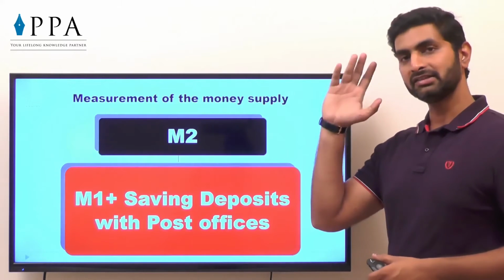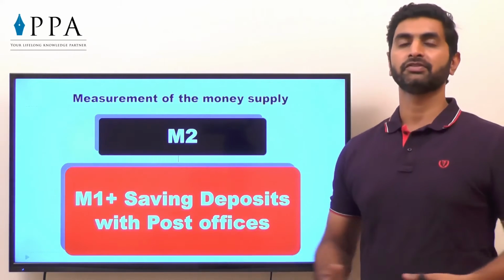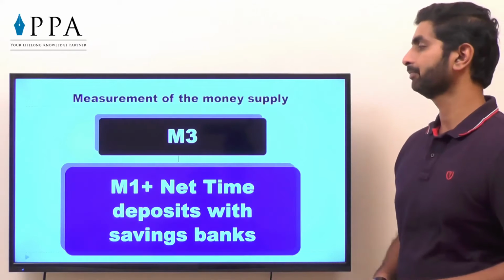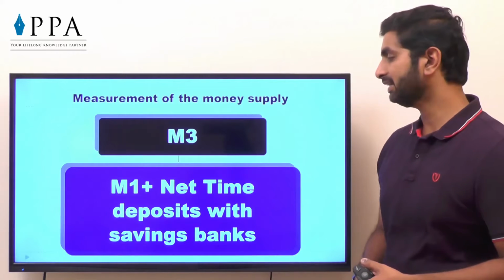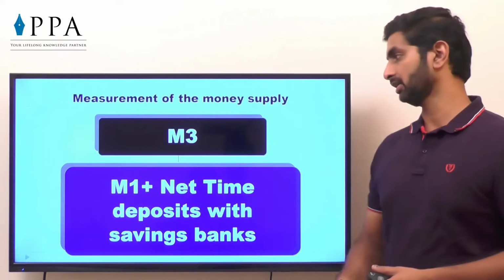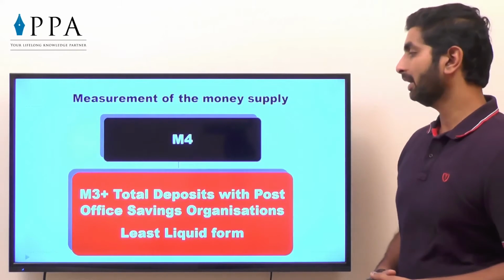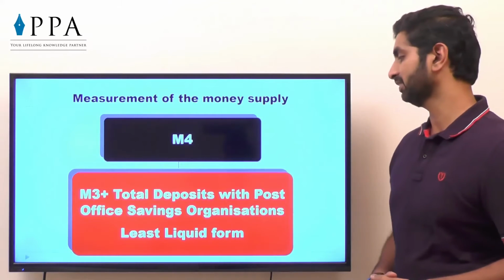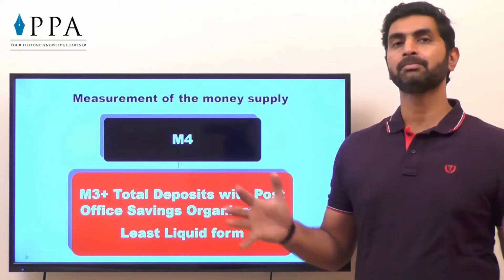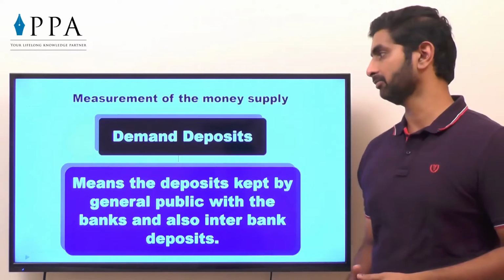M2, that is M1, that is liquid cash, plus saving deposits with post offices. Nowadays, post office banks are not having that much money, but still, if any, that is added. M3 is M1 plus net time deposit with saving banks. That means the banks which are holding the saving account, that is M1 liquid cash plus net deposits. M4 is M3 plus deposits with post office saving organization. It is the least liquid asset. That means the amount is blocked now in the banking system. So M1, M2, M3 and M4.